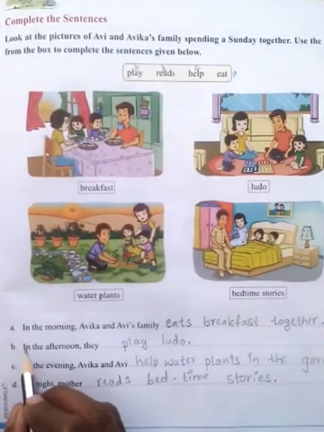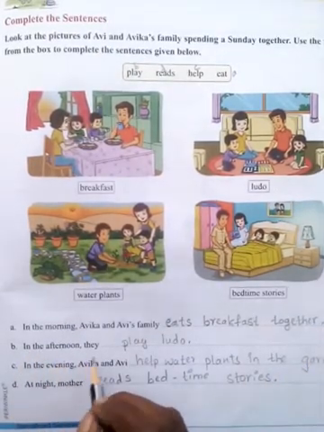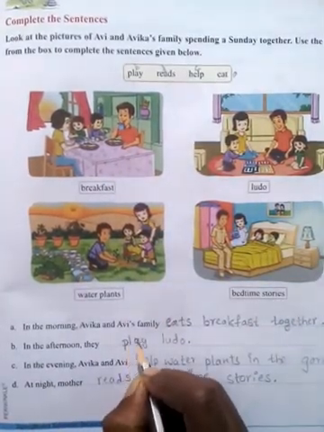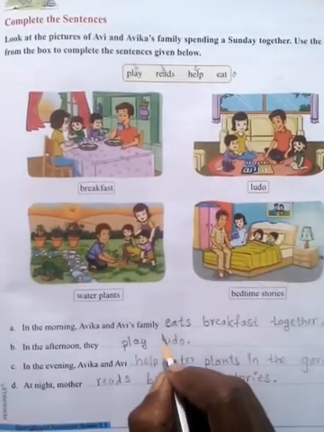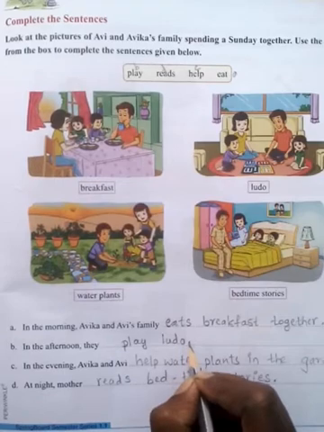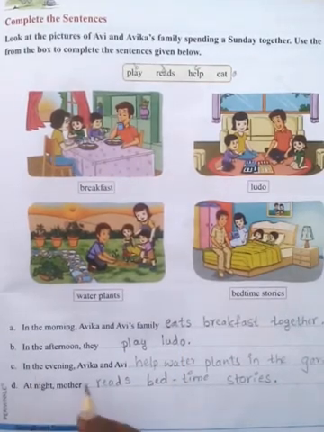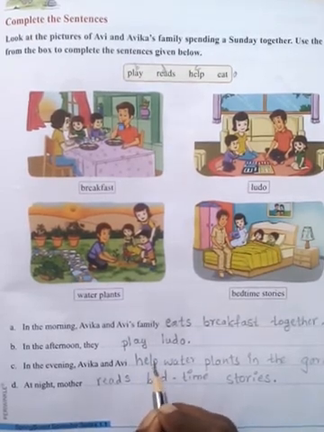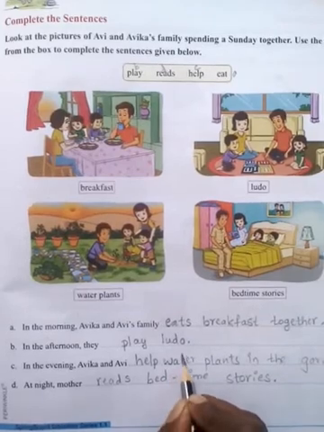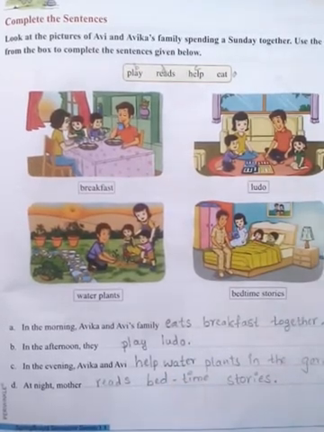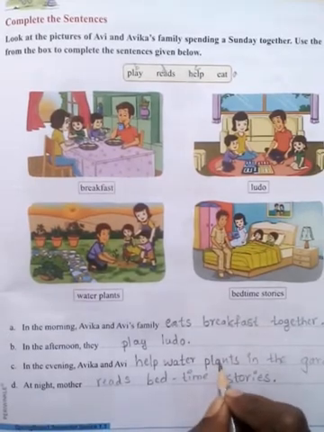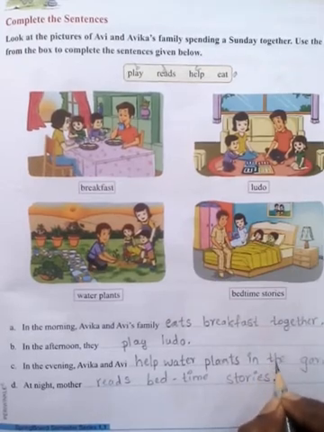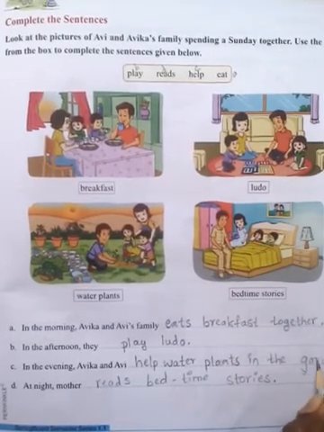Full point. The second one is in the afternoon. They play. Use the word play here. Play is ludo. You use here ludo. Full point. Third one. In the evening, Avika and Avi help. Use the help word in the given box. Next, help water plants in the garden.